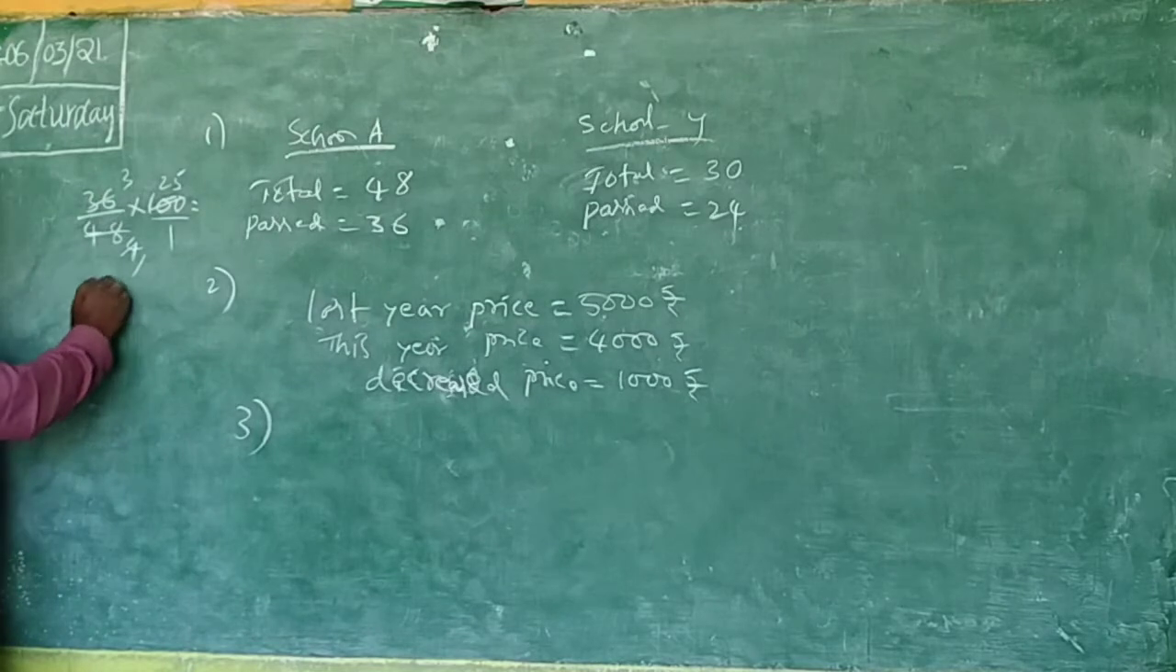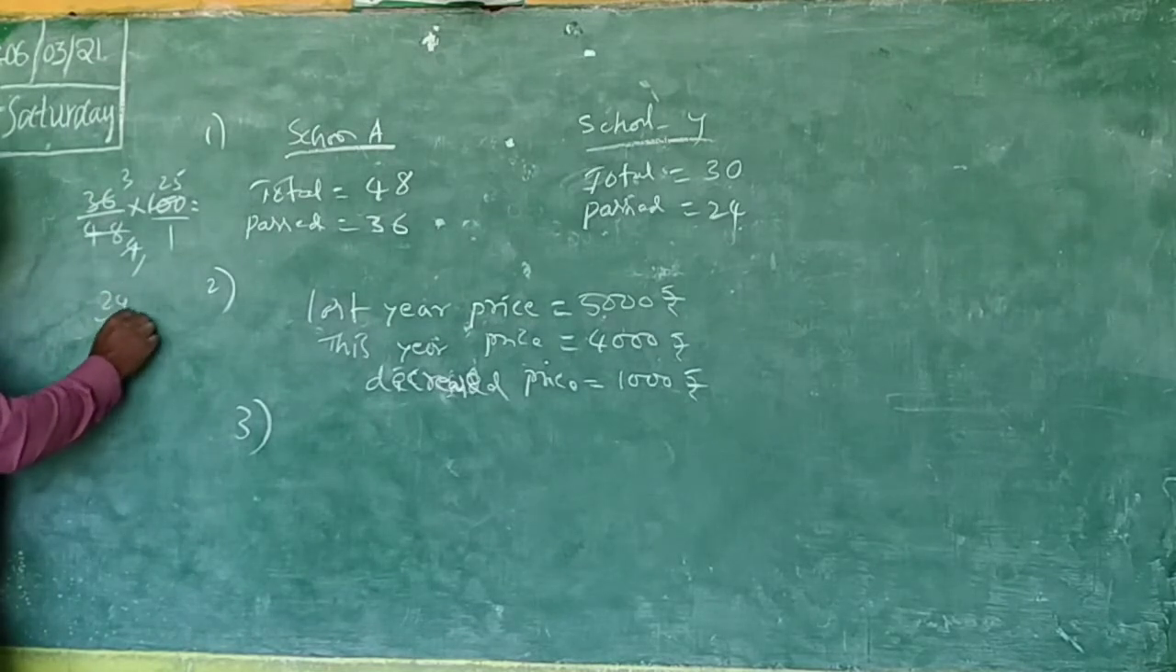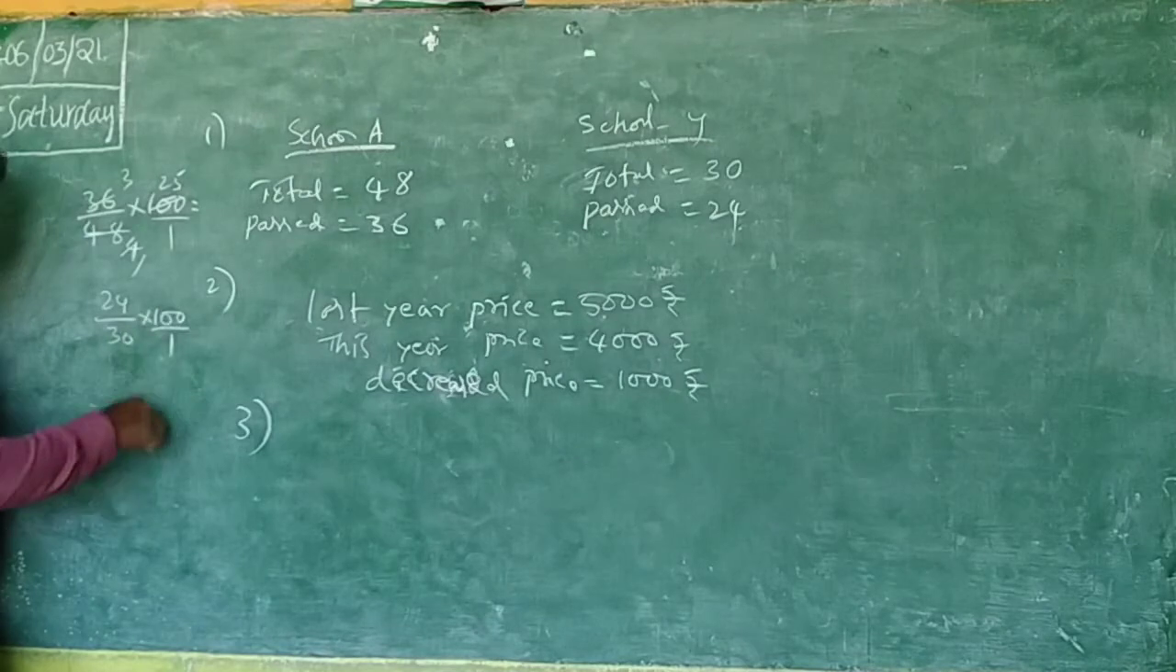Second one, 24 by 30 into 100. Now which table?